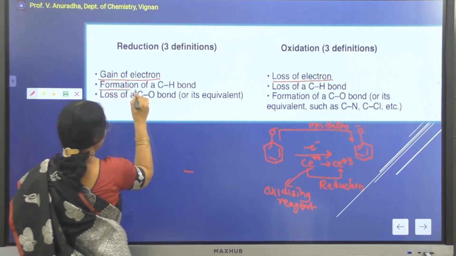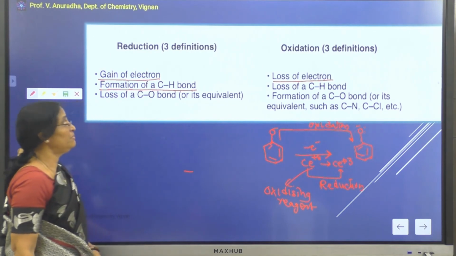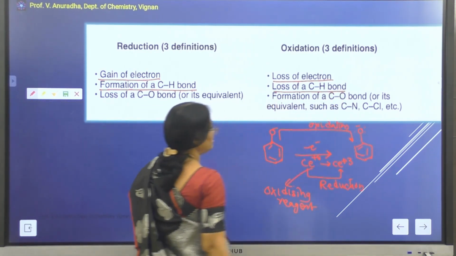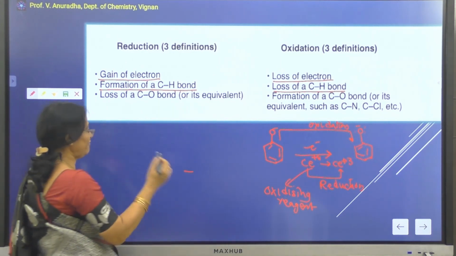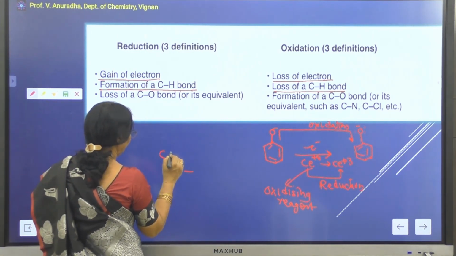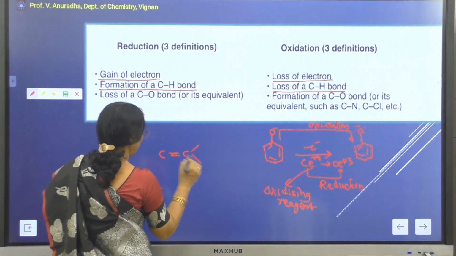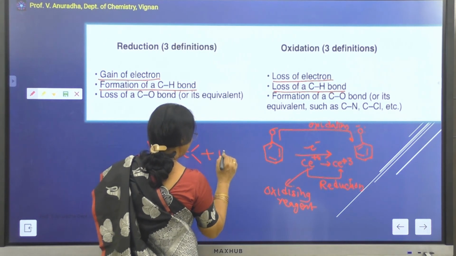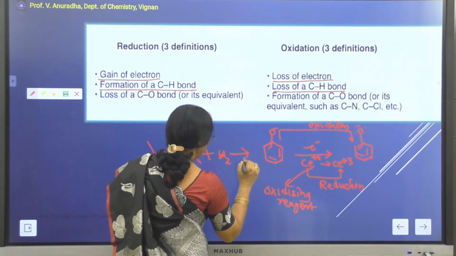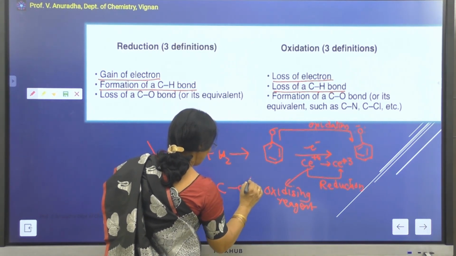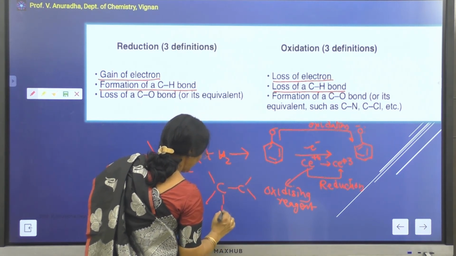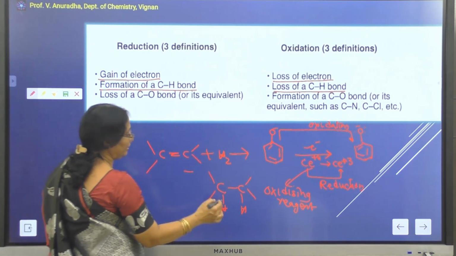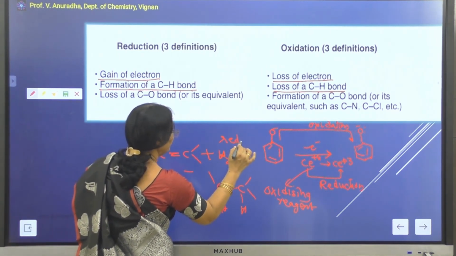Another important thing is formation of carbon-hydrogen bonds is called reduction, whereas loss of carbon-hydrogen bonds is called oxidation. Say for example, if I take an olefinic carbon, this is adding up hydrogen molecule to give a saturated hydrocarbon, then I can say this is adding up hydrogen, so this is reduction.